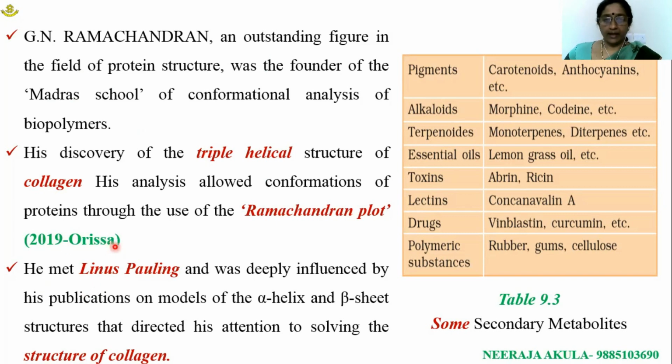He met Linus Pauling and was deeply influenced by his publications on the models related to alpha helix and beta sheet structures, and directed his attention to solve the structure of collagen protein. And this is the table related to secondary metabolites.